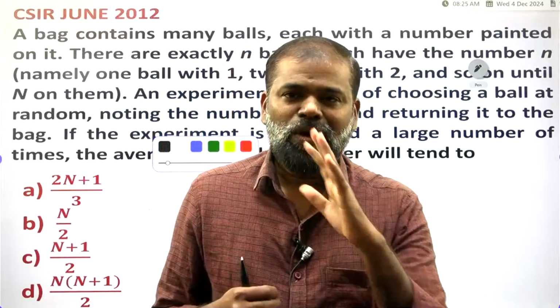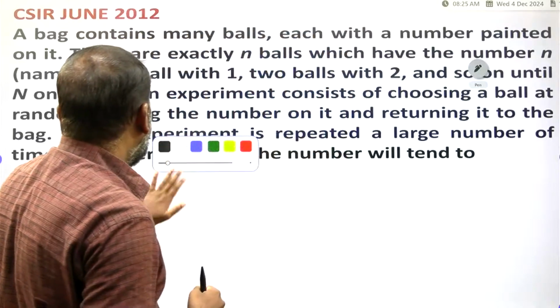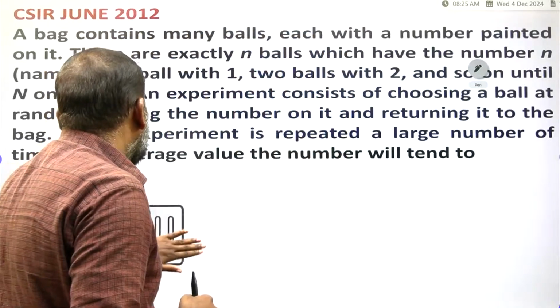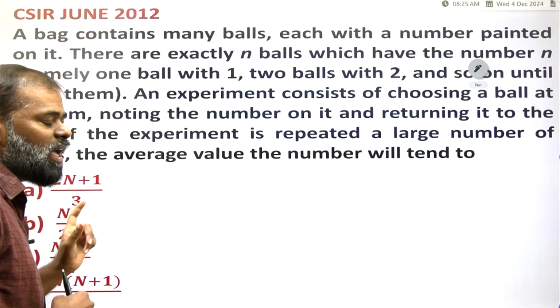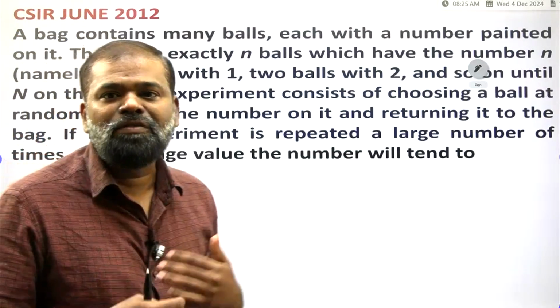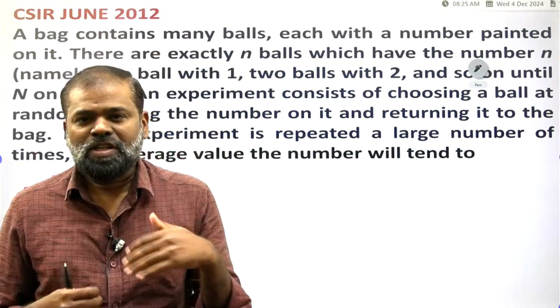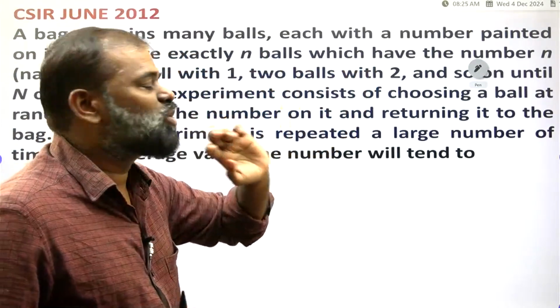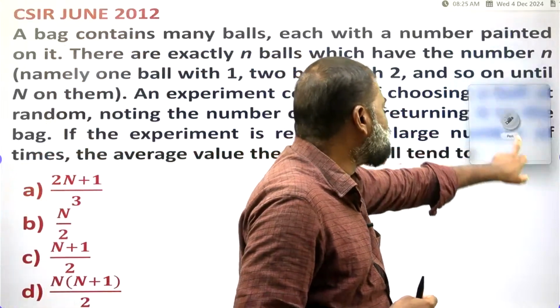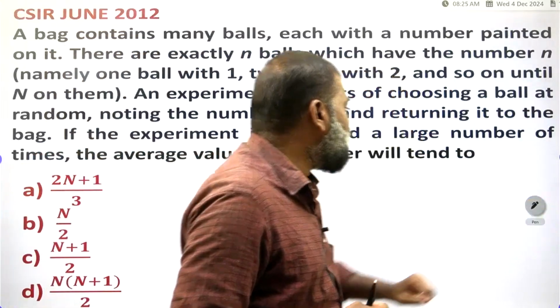Clear? So now you have to see. First, let us take what is going to happen in CSIR June 2012. They are asking a question based on the random variable. So first you read the question. The question may be too big, but the solution is very simple.